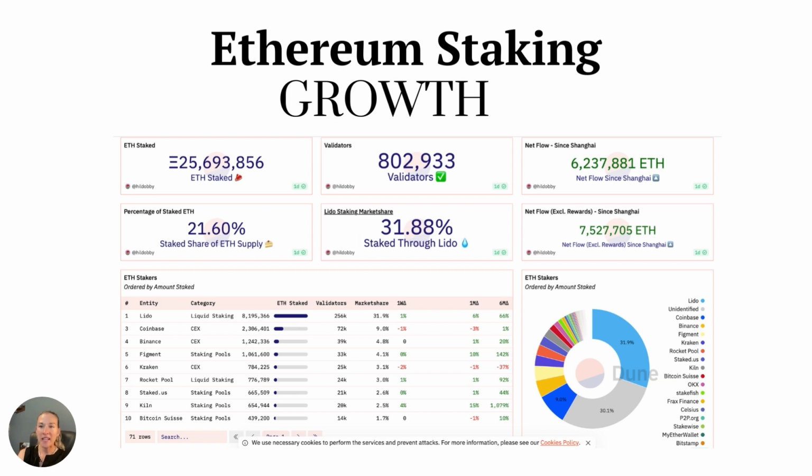This is a site called Dune Analytics, which is basically a site that lets anyone publish and access crypto dashboard data, including Ethereum. It is free, and as you can see, it shows the real-time amount of ETH staked, 21% of the supply, along with the breakdown of the staking services. I will put all these references at the end of the slides.